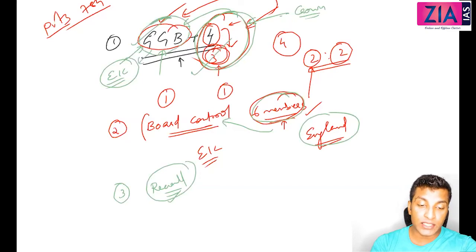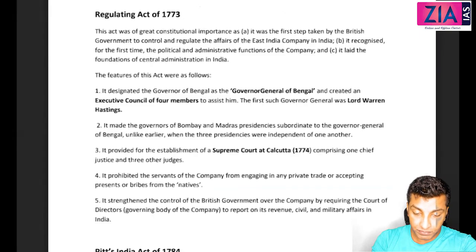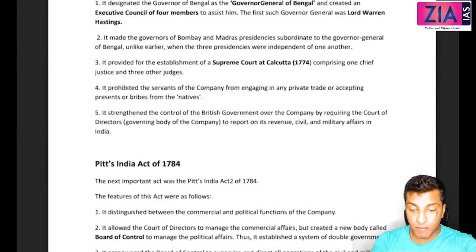So I repeat, Governor General of Bengal plus 4 became 3. Board of control was established. Now before in 73, there was a court of directors. That you can see in the 5th point.